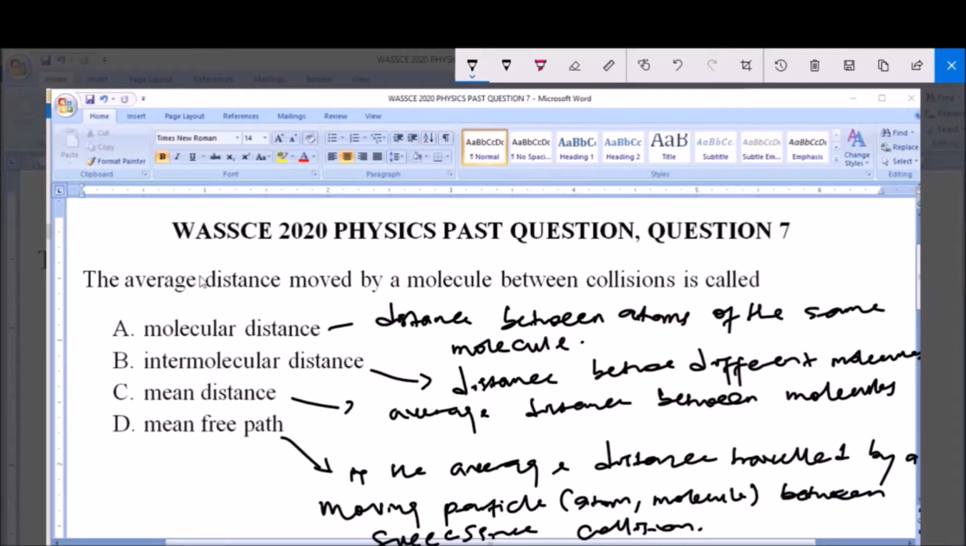And the question says the average distance moved by a molecule between collisions is called D. Mean free path. This is the answer to the question, mean free path.